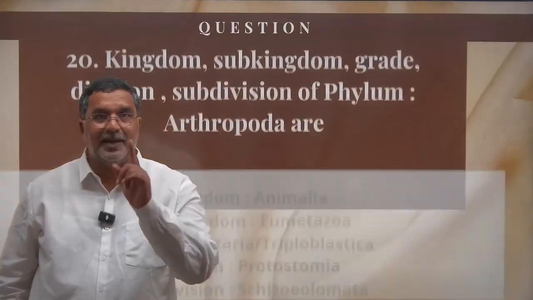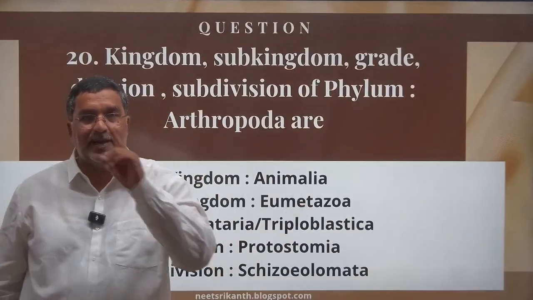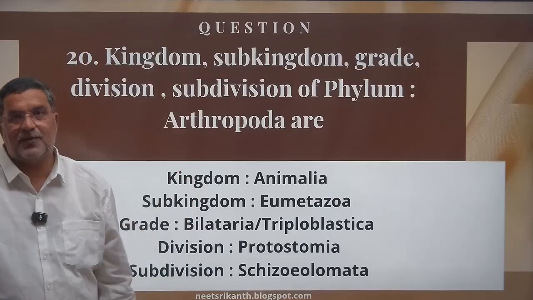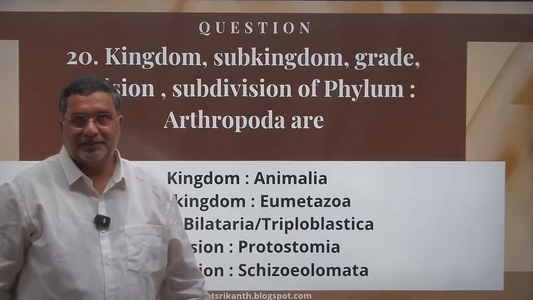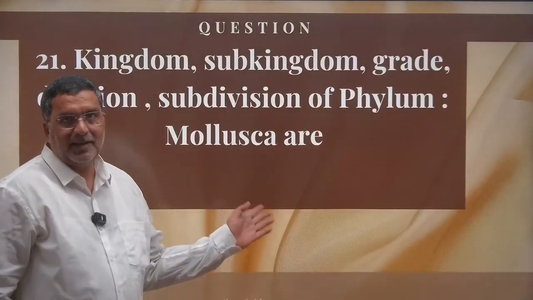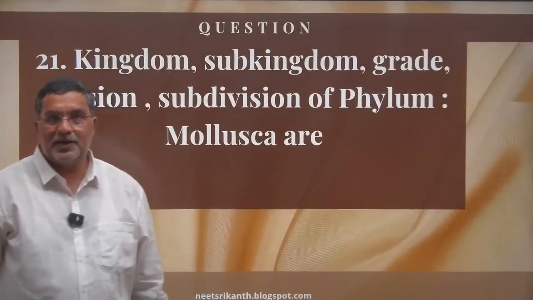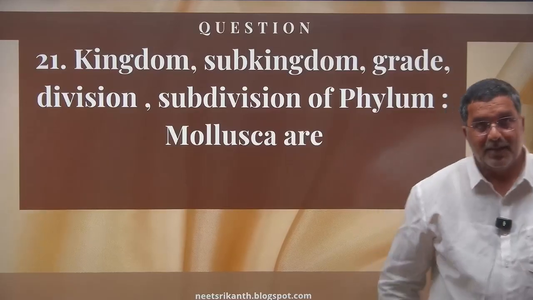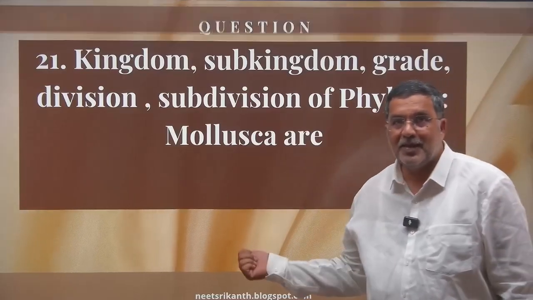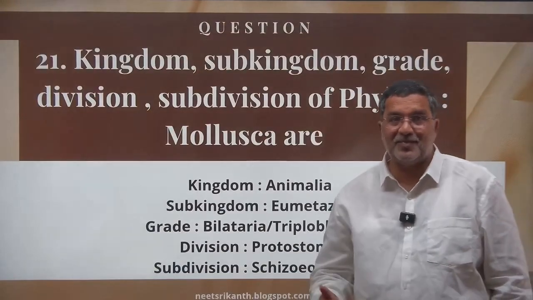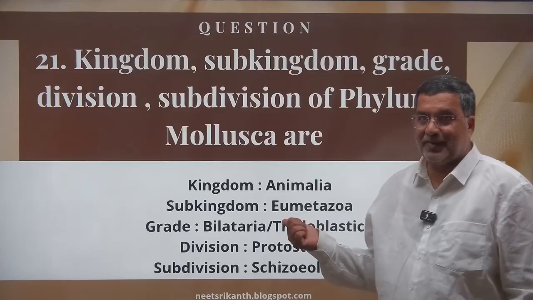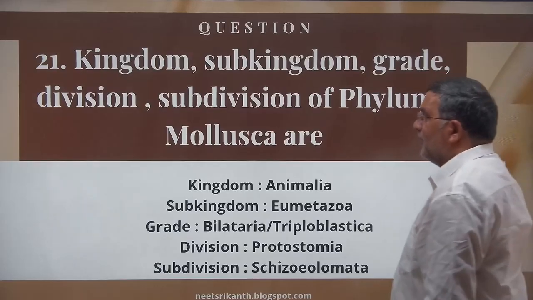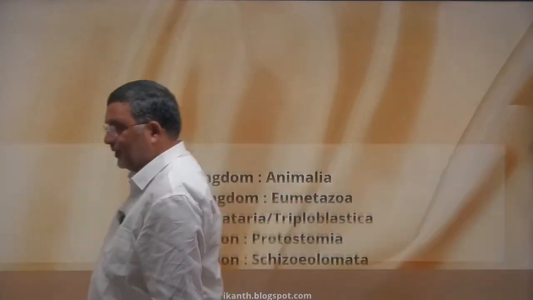But how am I answering? Kingdom Animalia, subkingdom Eumetazoa, grade Bilateria or Triploblastica, division Protostomia, subdivision Coelomata, phylum Arthropoda. Next, Mollusca. Kingdom Animalia, subkingdom Eumetazoa, grade Bilateria or Triploblastica, division Protostomia, subdivision Coelomata, phylum Mollusca. Again and again I am saying this because pronunciation issues will come. That's why I am doing it again and again here. So in 1 or 2 days, you will be familiar with these particular words and topics.